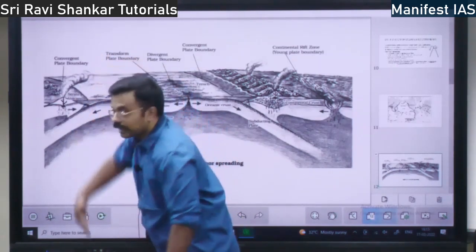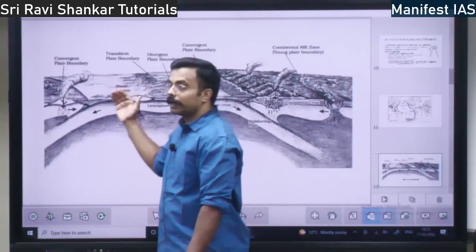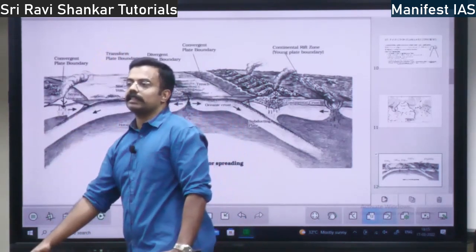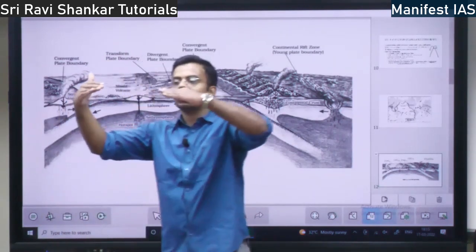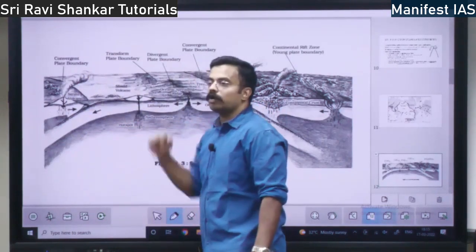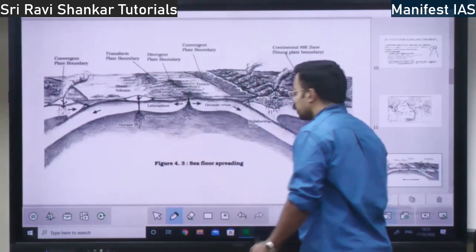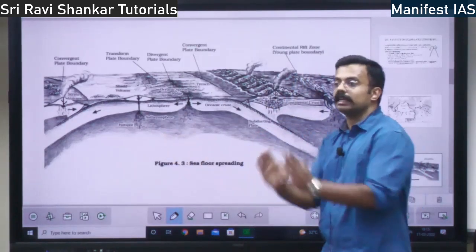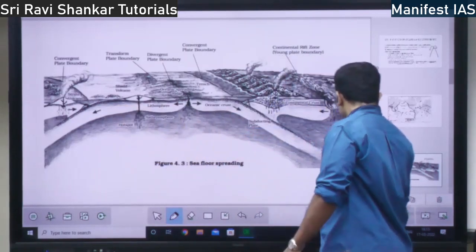This crust will sink within, because it cannot push the continent, right? So what happens? It will sink below the continental crust. Oceanic crust will go below the continental crust at the continent boundary. In the mid-oceanic boundary, it will spread, right? This is the concept of sea-floor spreading. Sea-floor is spreading. Clear? Right?